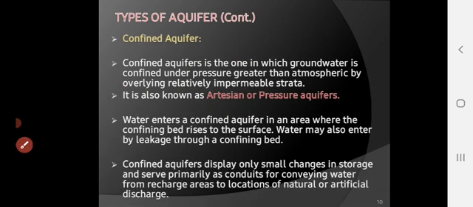Now, what is a confined aquifer? A confined aquifer is also known as an artesian or pressure aquifer.